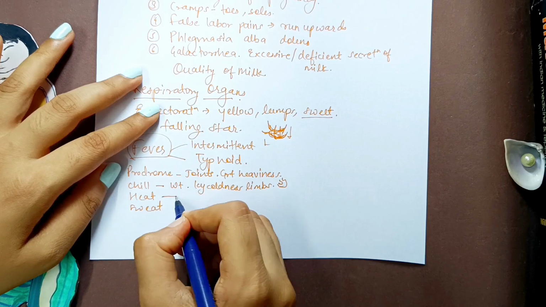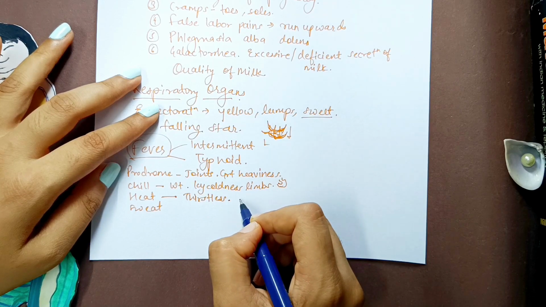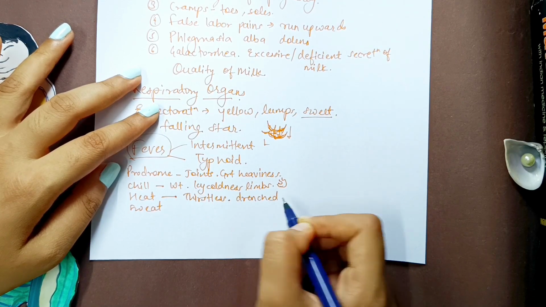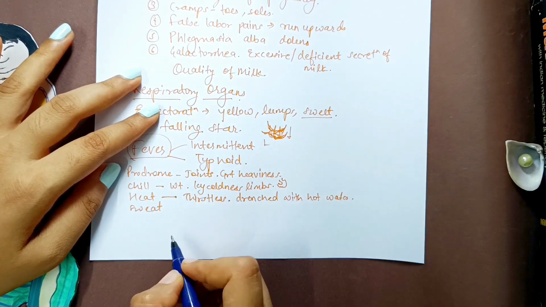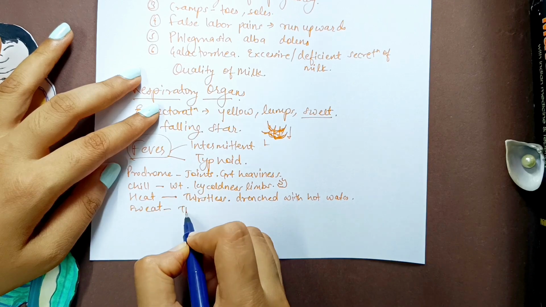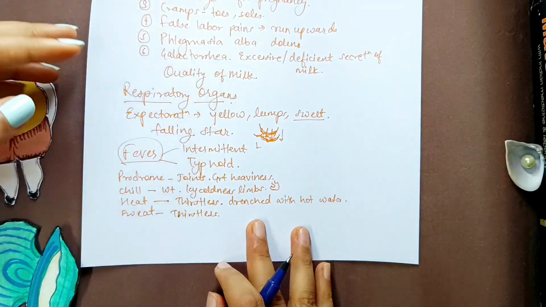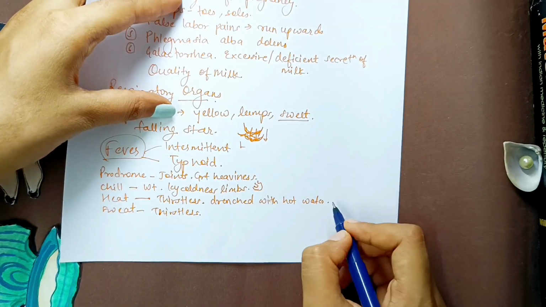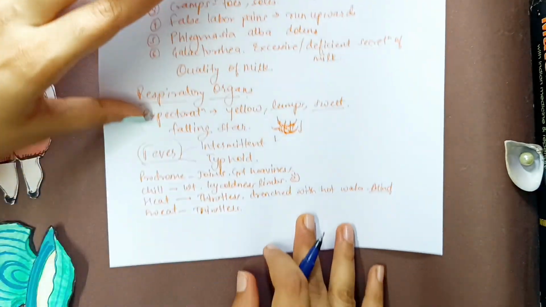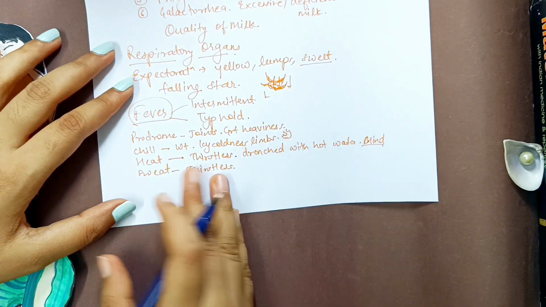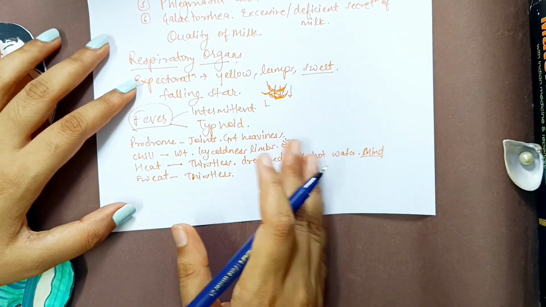And then the heat stage came, where we talked about that the patient is thirstless during the heat stage and he feels like he has been drenched with hot water. Then we talked about the next stage, which is sweat stage, again thirstless. I again missed the same point which I had earlier missed, that in heat stage there are also mind related symptoms, that the patient feels anxiety and despair. Then we saw that this remedy should never be just given. You should see the constitutional symptoms and the zoic cachexia before thinking of Calcarea Carb.